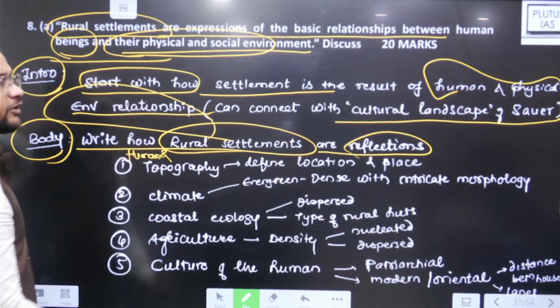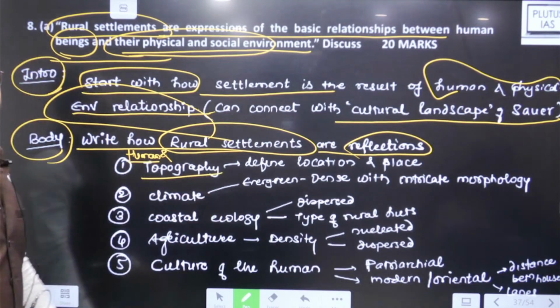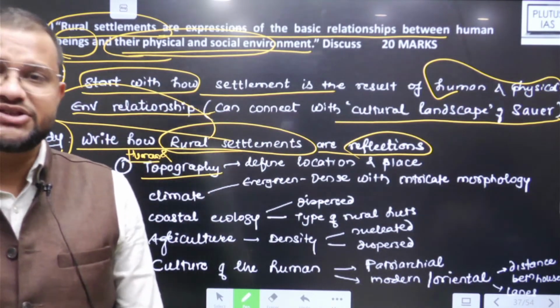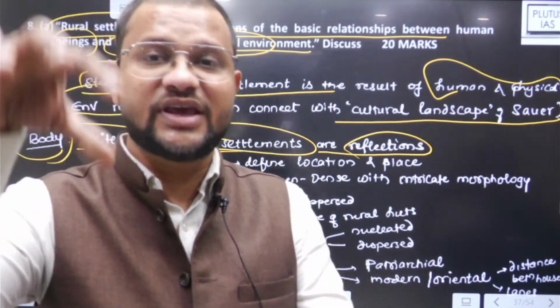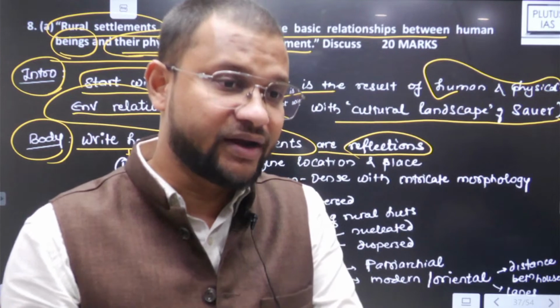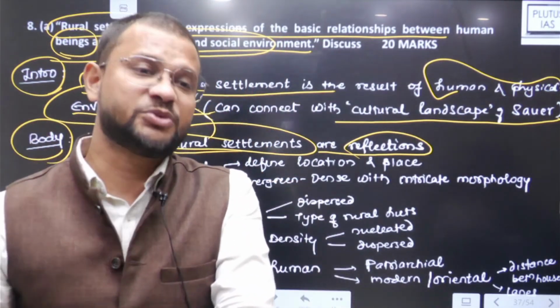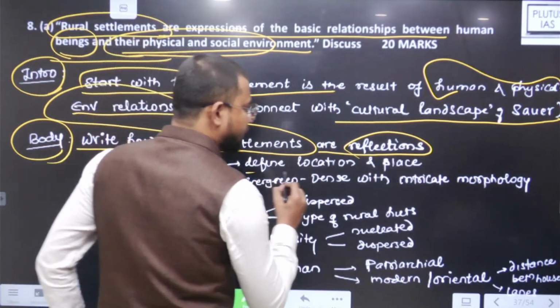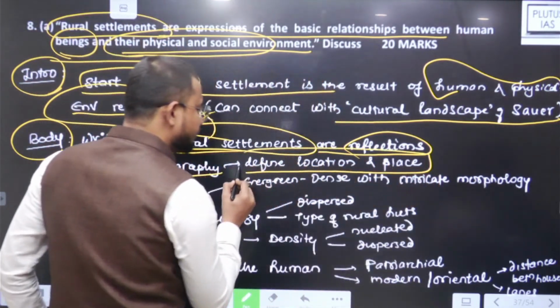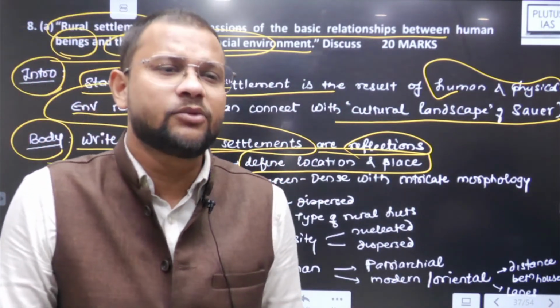Human and topography, because humans want to settle at such a location that is plain in nature, that leads to more production and fertility, that keeps them safe, like in mountain and terrain regions, safe from predator species. So in that case you will find it defines the location and place of rural settlement. अब पर्टिकुलर में रूरल एरियाज देखेंगे.